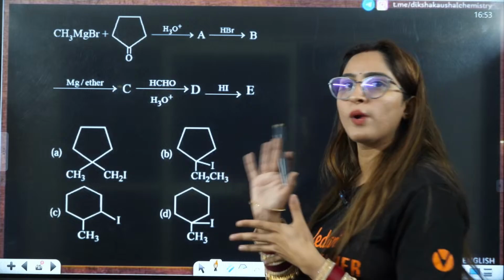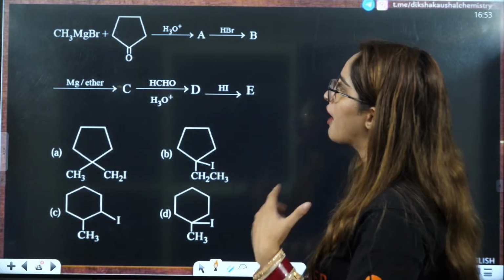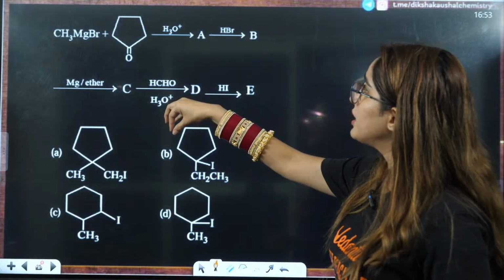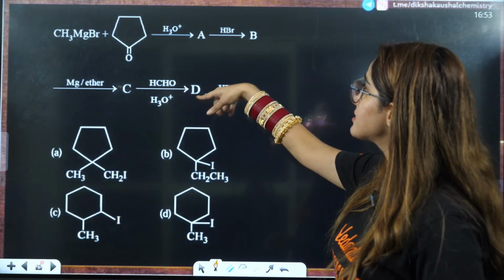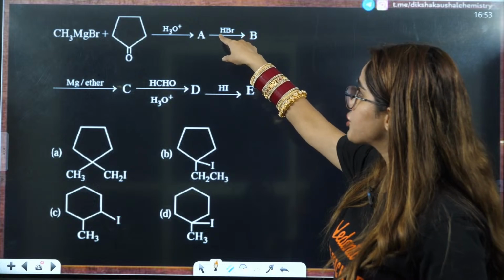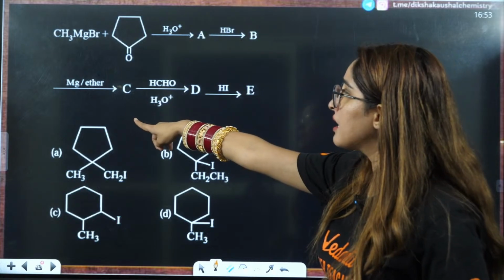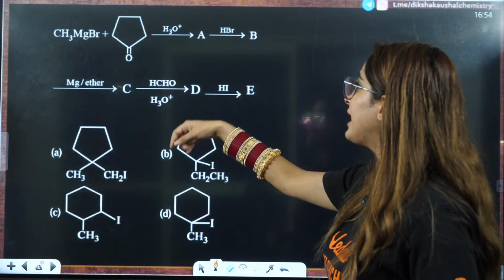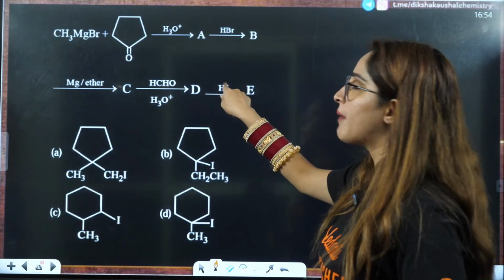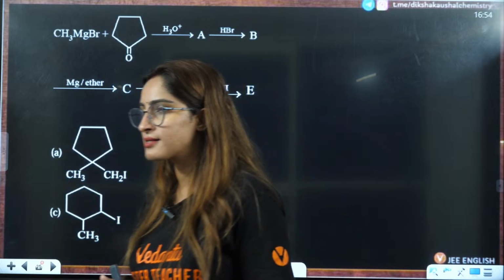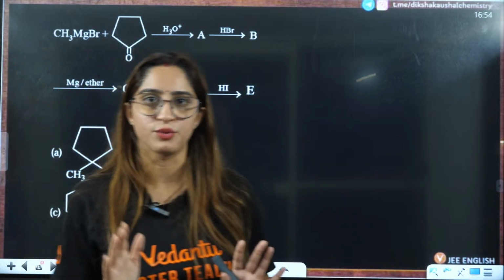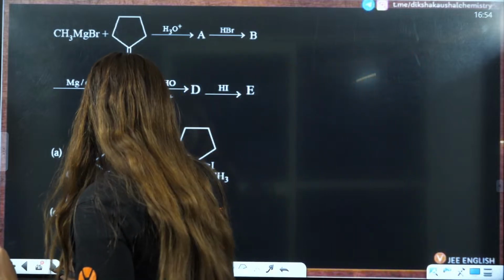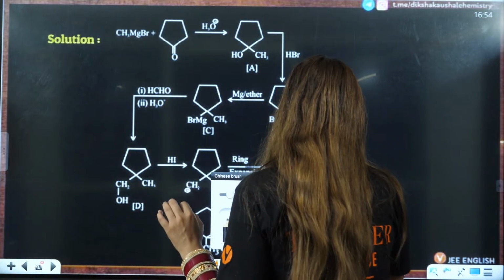This is a sequence based question. You have a Grignard reagent reacting on a carbonyl compound, then you are doing hydrolysis, then you have Markovnikov addition. Then again a Grignard reagent is formed, and again it acts on a carbonyl compound. Then again you are doing Markovnikov addition. That is the sequence of this reaction. Okay, understood? So we will try to understand what will be the correct answer here.